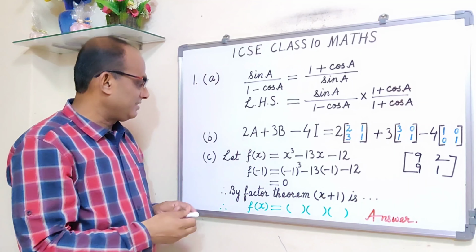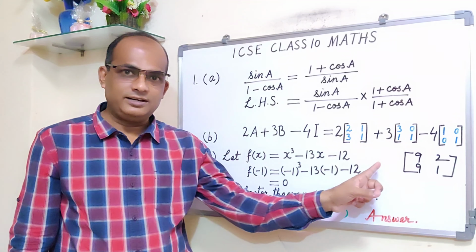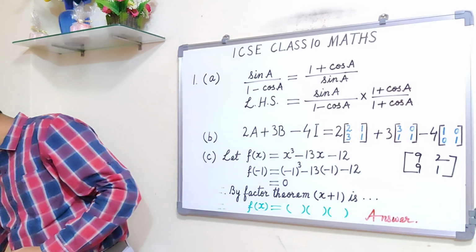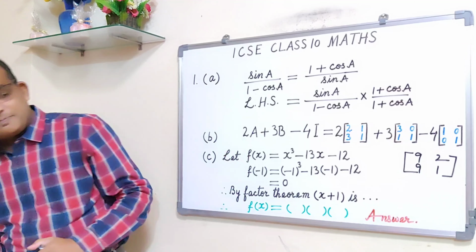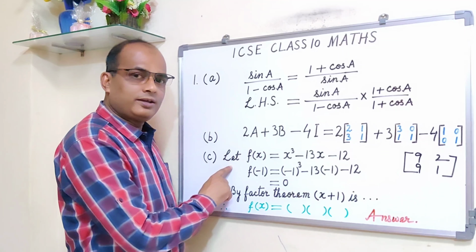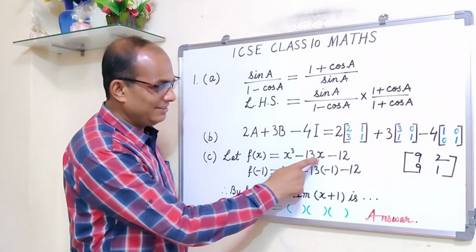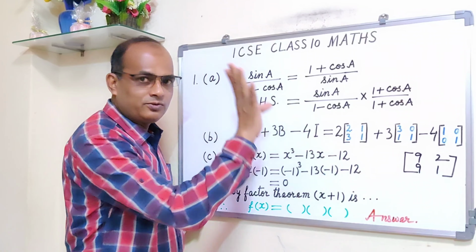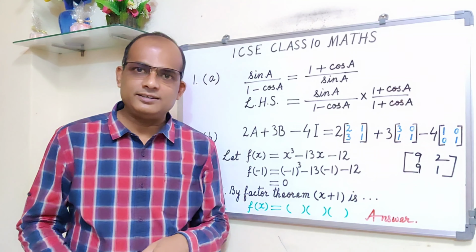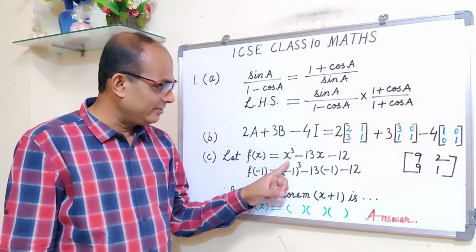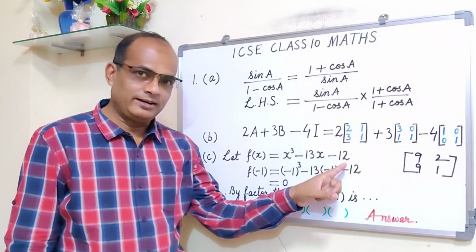Now the C part, this carries 4 marks. The question is: factorize using factor theorem. Factorize x cube minus 13x minus 12 using remainder and factor theorem. Using remainder and factor theorem, factorize x cube minus 13x minus 12.